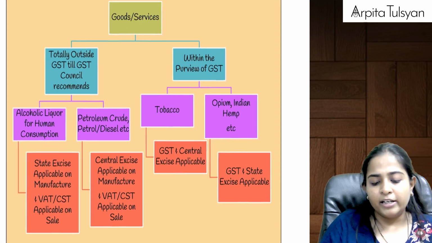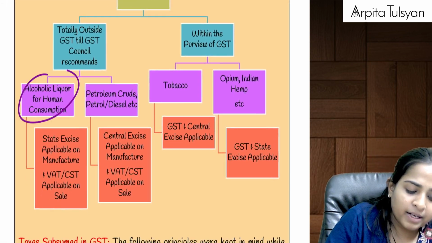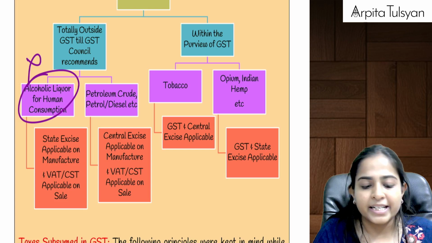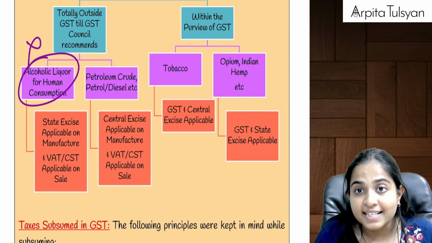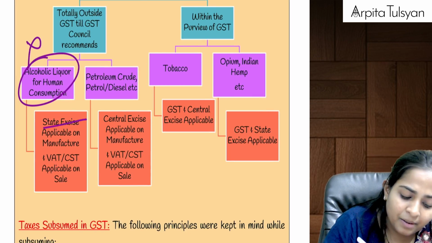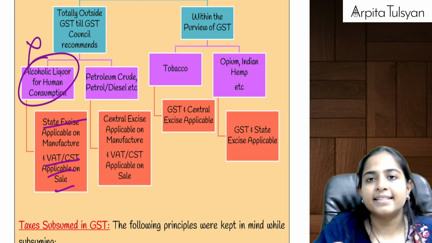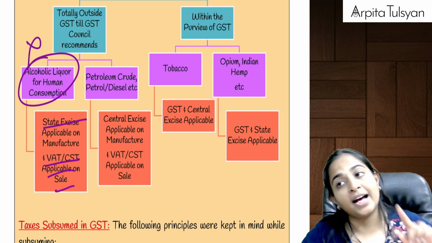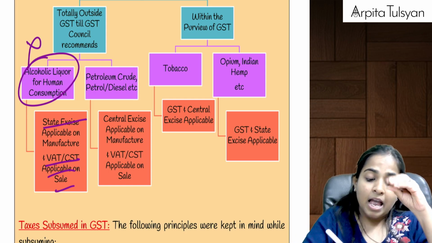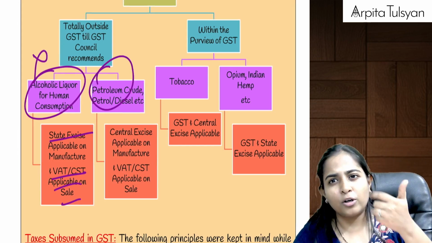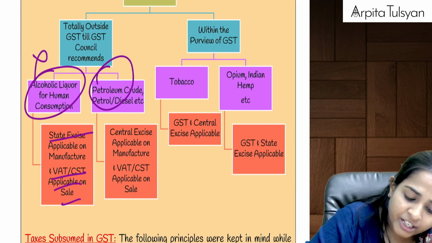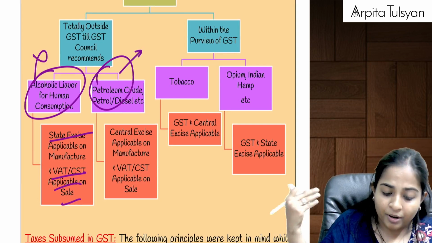Okay. Then after that, GST on certain products. Now you already know alcoholic liquor for human consumption is totally outside GST. If it is totally outside GST, it does not mean that no tax is applicable. On its manufacturing, state excise duty is applicable, and on its sale, VAT or CST is applicable. So we are still under the old system for alcoholic liquor for human consumption. The 5 petroleum products, petroleum crude, petrol, diesel, natural gas, ATF: till now GST is not applicable. It will be applicable from a later date.